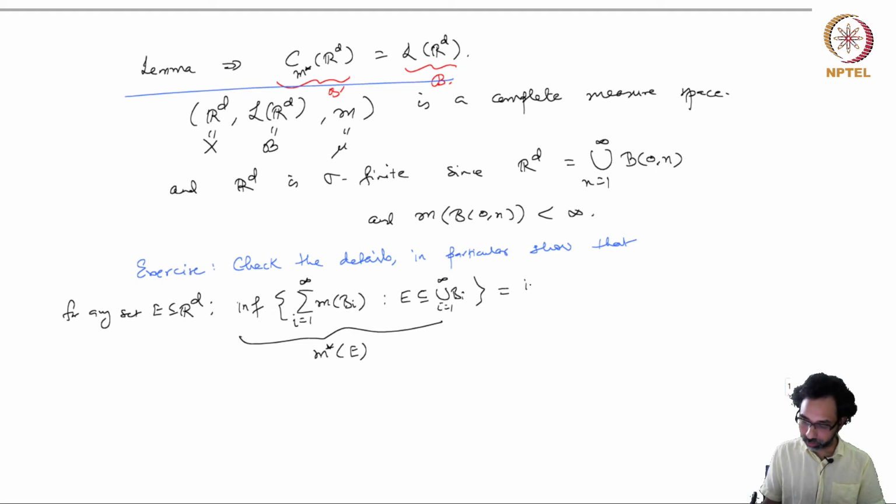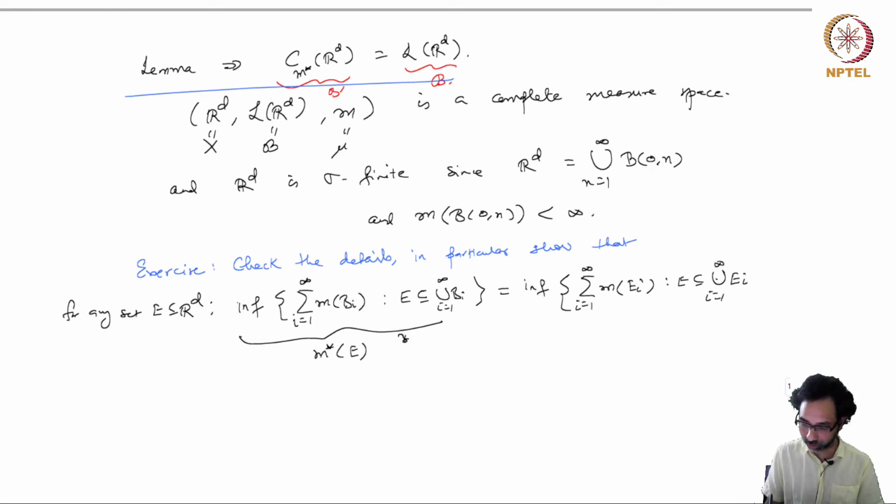but this is also equal to the infimum of the sums when you replace boxes by measurable sets in general.